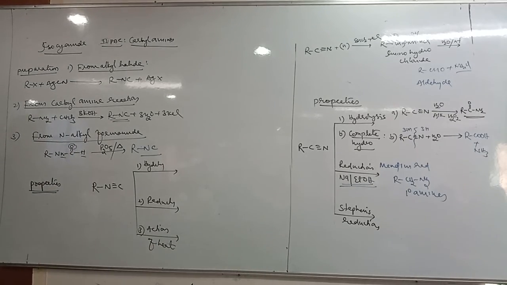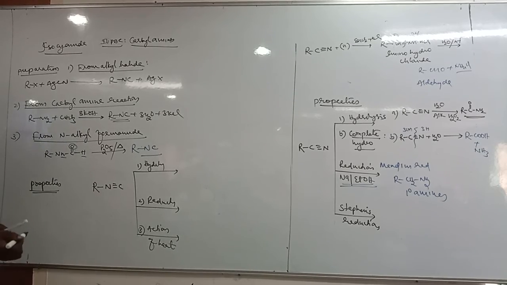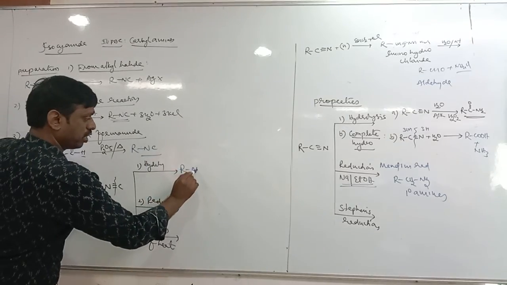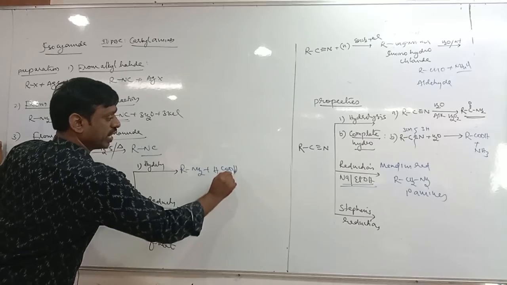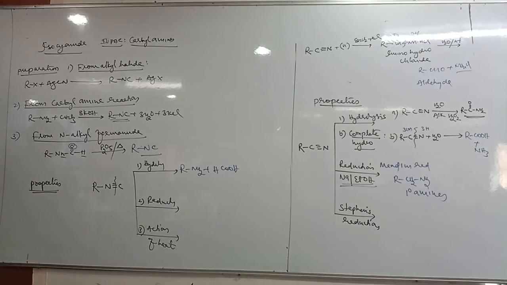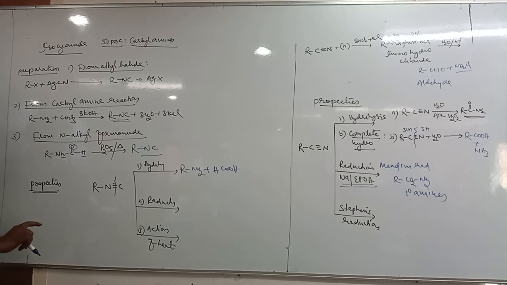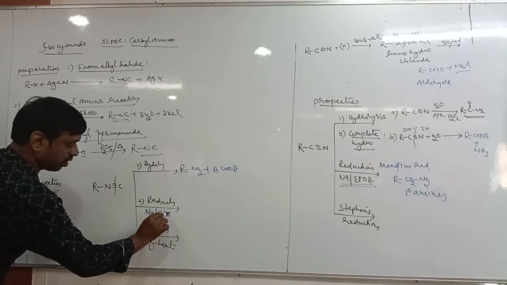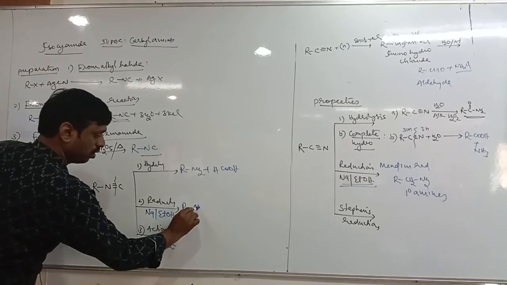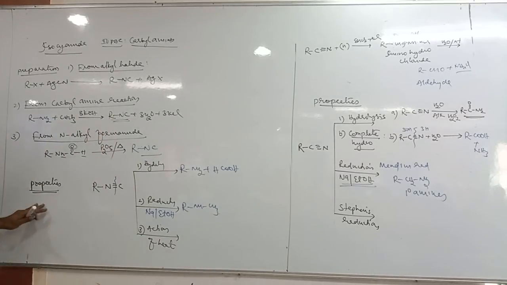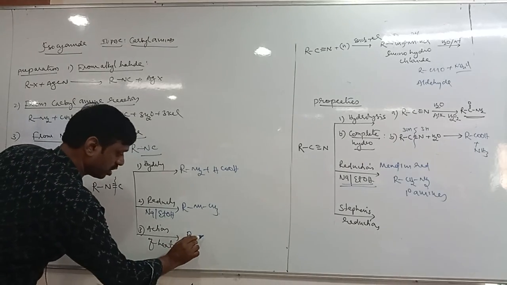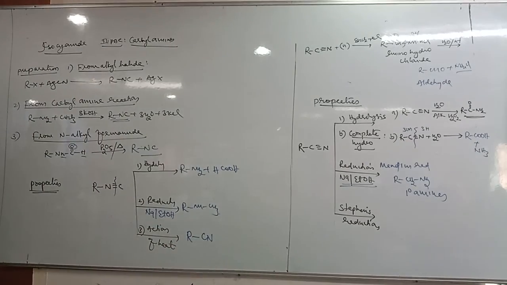Tell me, hydrolysis. Isocyanide undergoes hydrolysis. We have already studied this; this bond will be broken now. What do you get? RNH2 plus HCOOH. I gave this reaction in the notes. Next, reduction, in presence of sodium and ethyl alcohol or any reducing agent. What do you get? RNHCH3. What is this? A secondary amine. Then action of heat: under action of heat, isocyanide converts into cyanide. Okay, that's it.